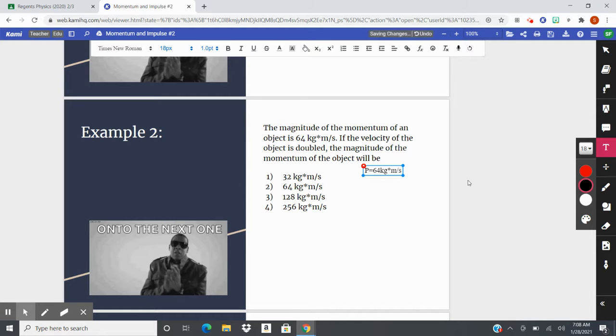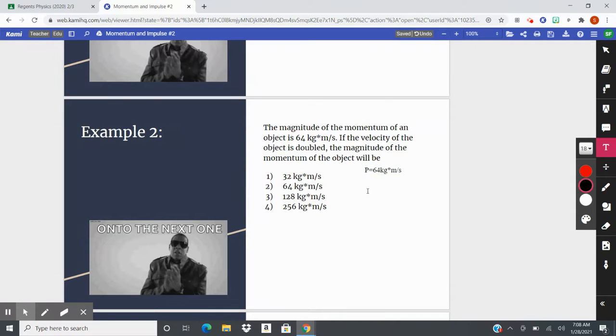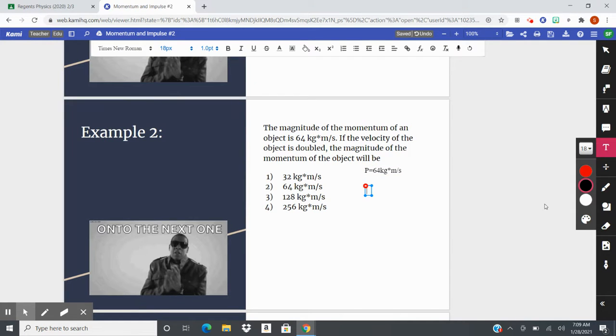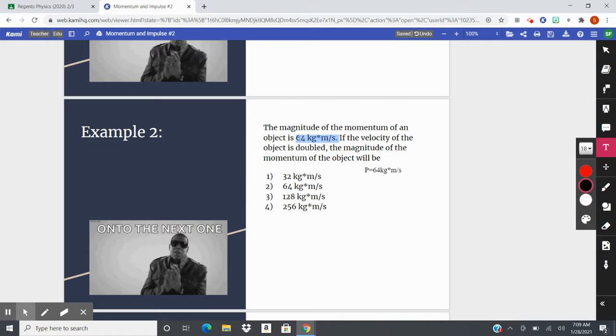Well, we know that the relationship between velocity and momentum is direct. So if velocity is doubled, then your momentum must be doubled. So 64 doubled will give you an answer of 128 kilogram meters per second. Again, direct relationship. Whatever you do to one happens to the other.